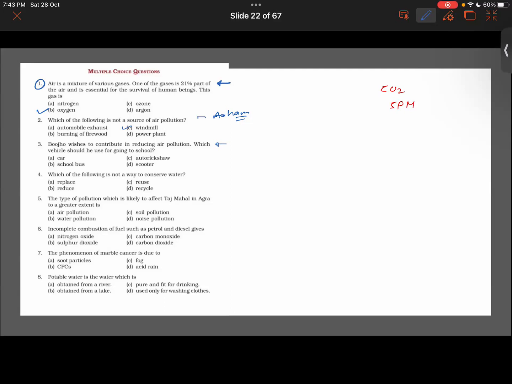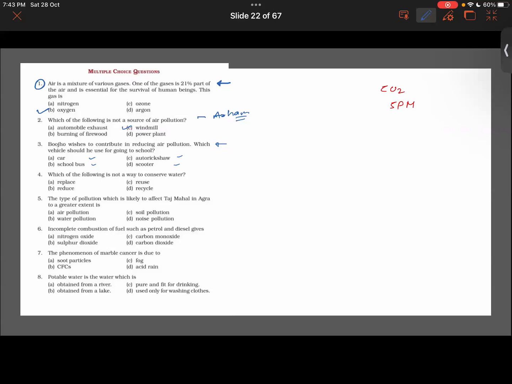Auto rickshaw. Bujo wishes to contribute in reducing air pollution. Which vehicle should he use for going to school? In fact, all the vehicles are running on petrol or diesel. School bus, since most school buses carry a lot of students.